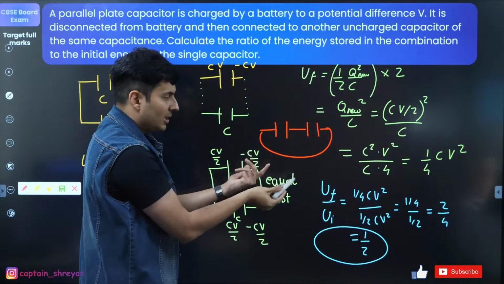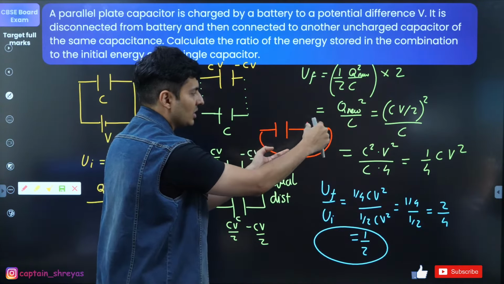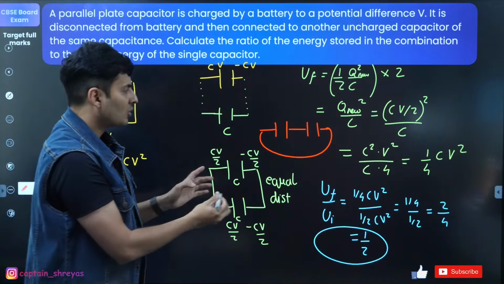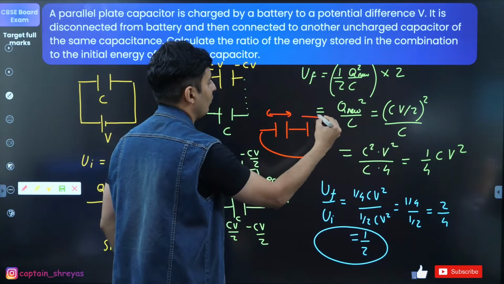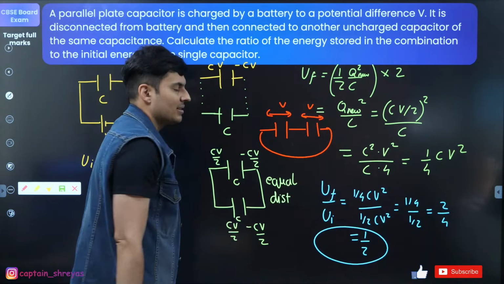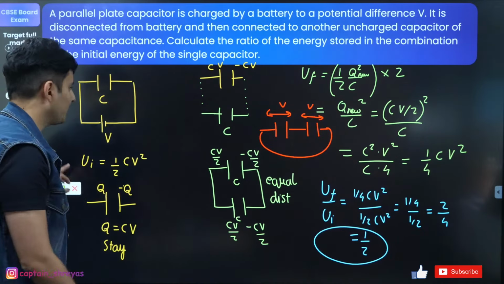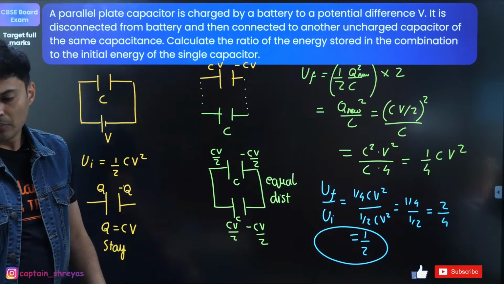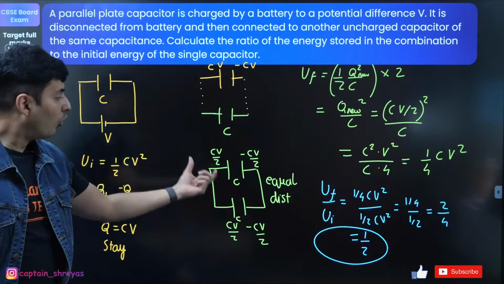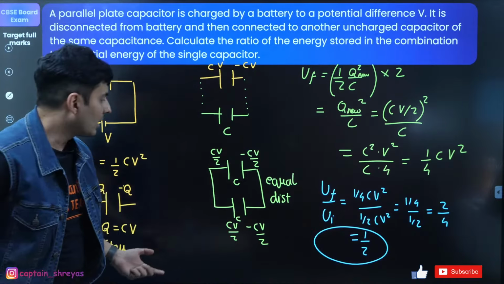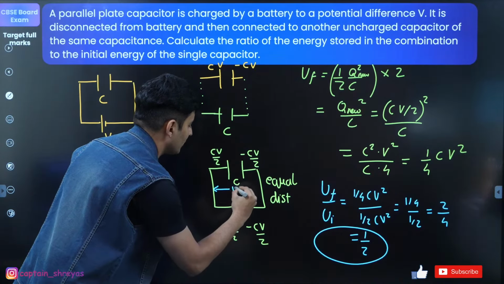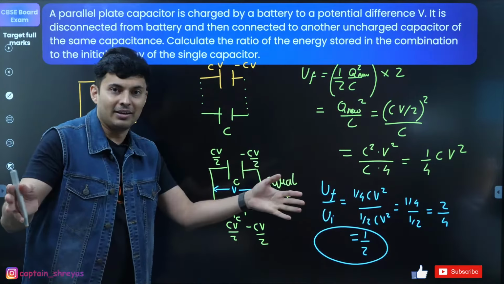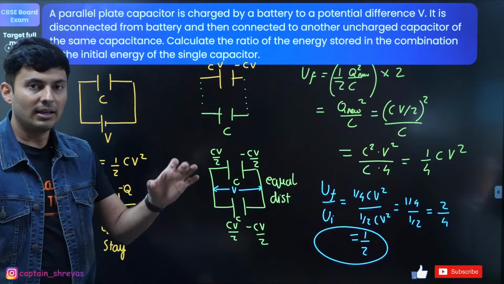Bacha, these are not in series, they are still in parallel, because if you just slide this around here, you will exactly get this same diagram. So whatever voltage is here, same voltage is here, voltage drops are the same, so actually they are in parallel, bacha. Okay? Is that understood? The voltage drops will be same. So think about it, the voltage drops are the same, so the charges get distributed in accordance till the voltages are same.